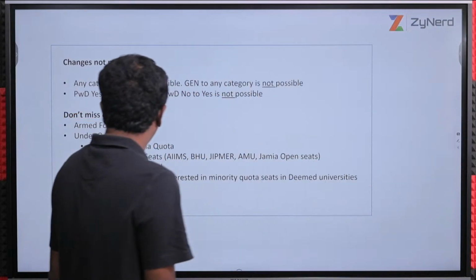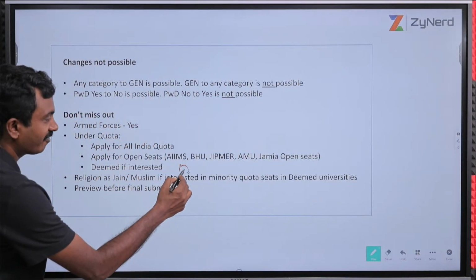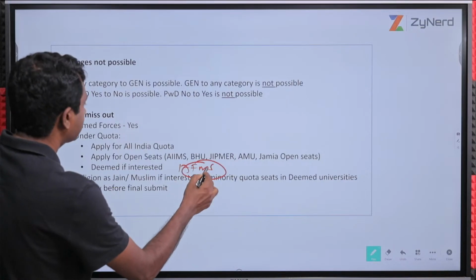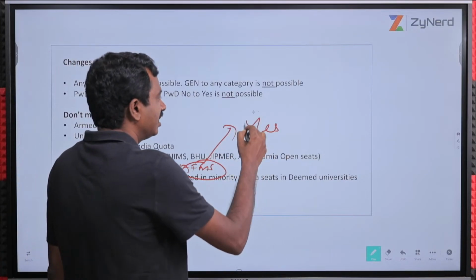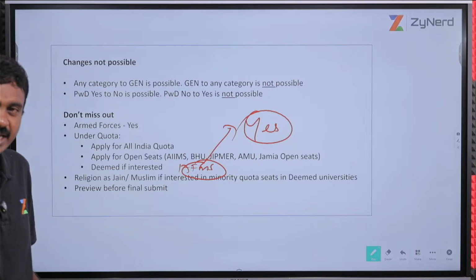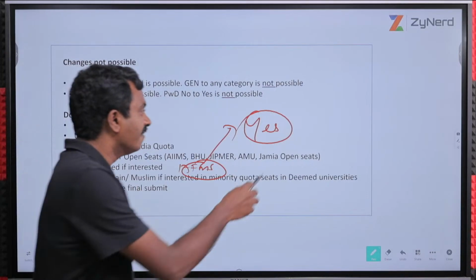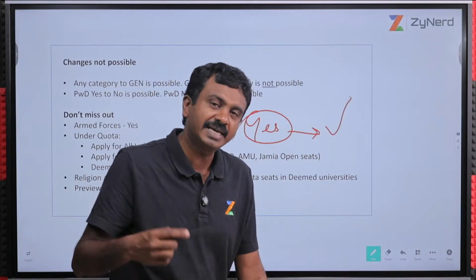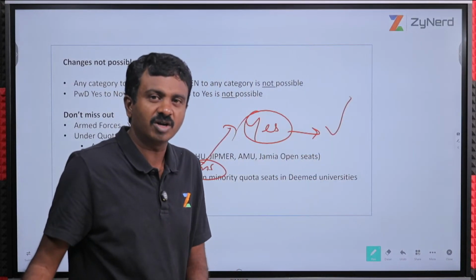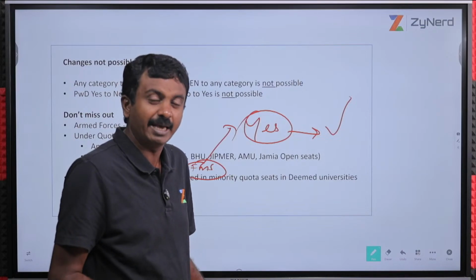Here, be very clear. One thing that we forgot is AFMS. Selection of AFMS, always mention yes. Tomorrow, if somebody suddenly comes to you and says that you have a good chance in AFMS and you decide to go to AFMS, this yes will help you. One week later, 10 days later, you did not get in All India counselling what you expected. You expected an AIIMS, but you did not get it.